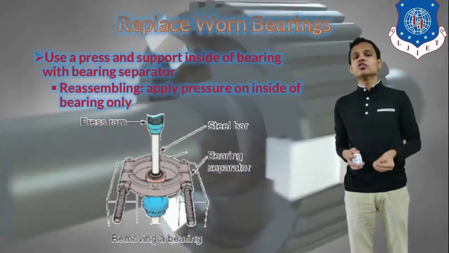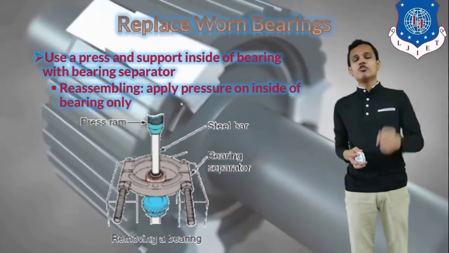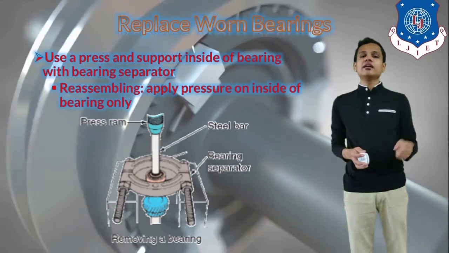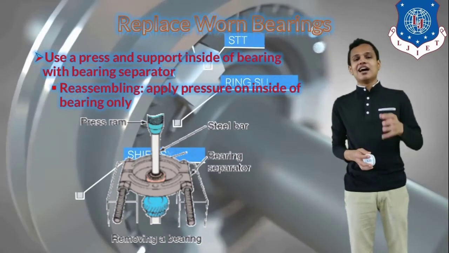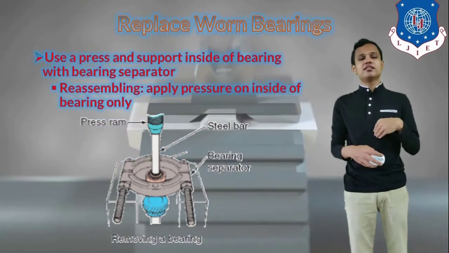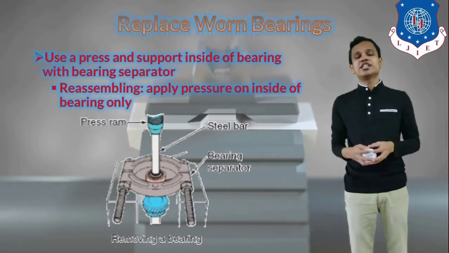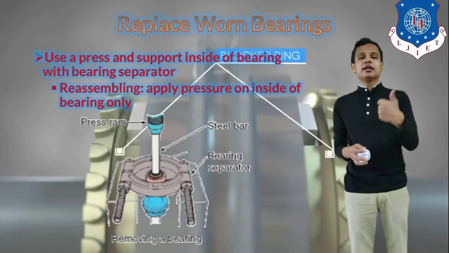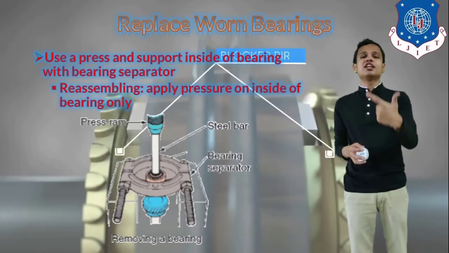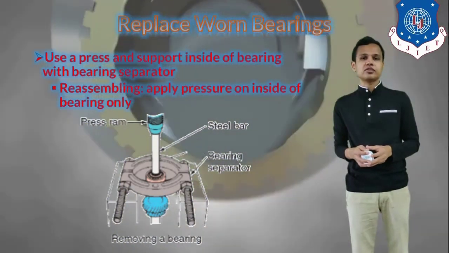To remove or replace the bearing, first we will have to use a press, and we will support the bearing on the inside of the separator. After replacing, whenever we are reassembling the bearing, we will apply the pressure on the inside of the bearing only. The press setup and the procedure for bearing removal can be seen in the figure at the bottom of your screen.